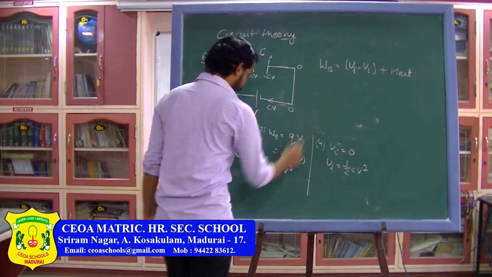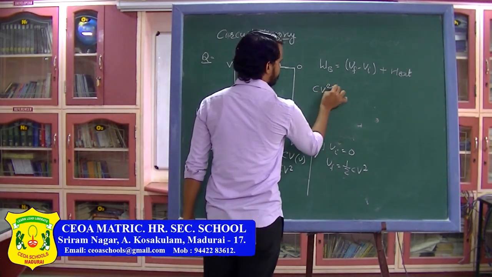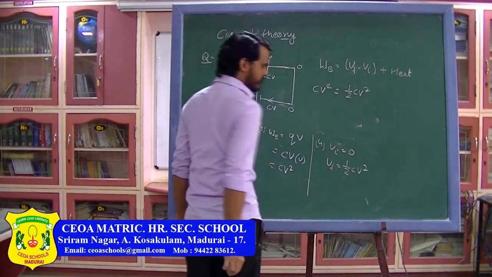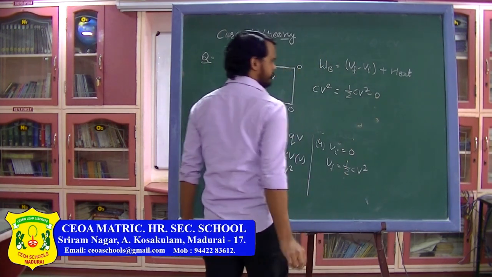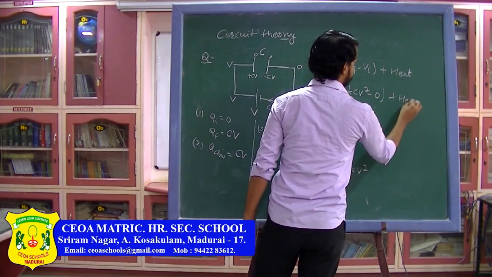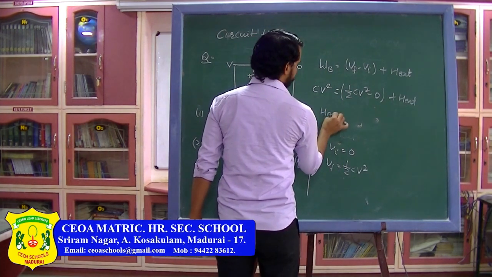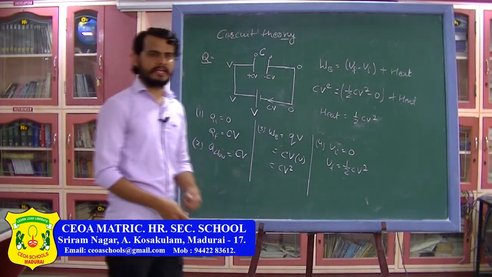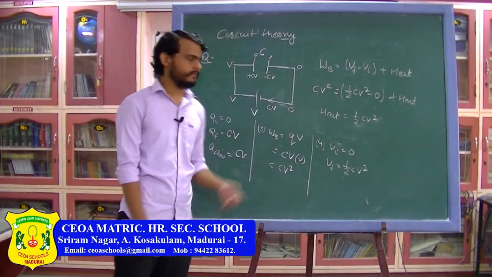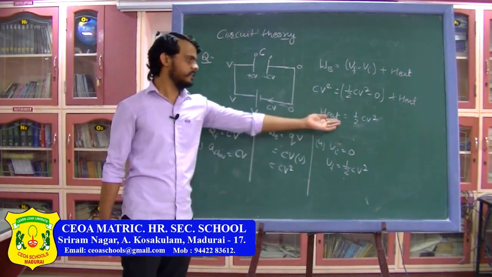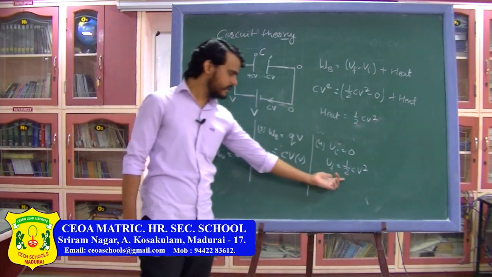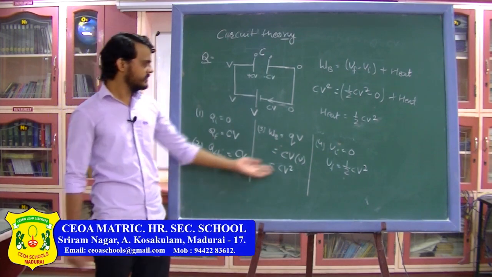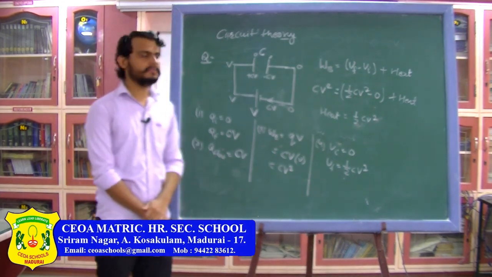So here work done by battery, from here we can write, is CV square. The final potential energy of the capacitor is half CV square and initial potential energy is 0, plus heat. So from here I can write heat produced will be equal to half CV square, which we have already seen in the previous class: if you are charging a capacitor from 0 charge, the heat produced will be exactly equal to the energy stored in the capacitor. Remember, this is only true when the capacitor is initially uncharged. So these are the 5 things which we are going to see again and again in the next problems also.